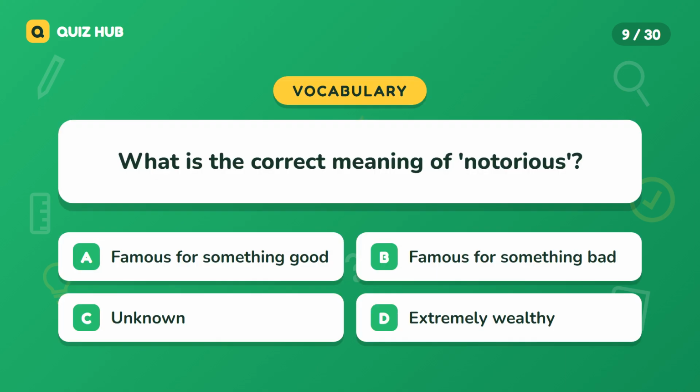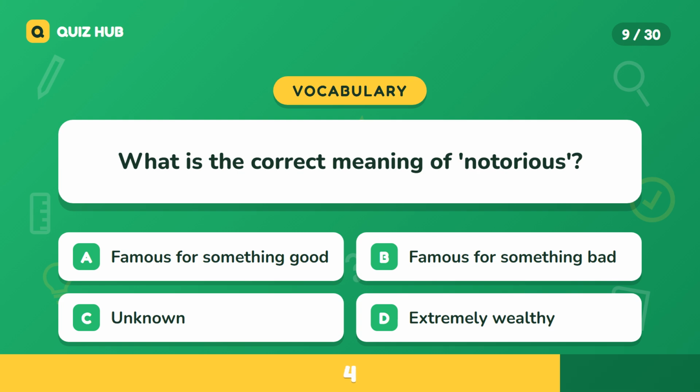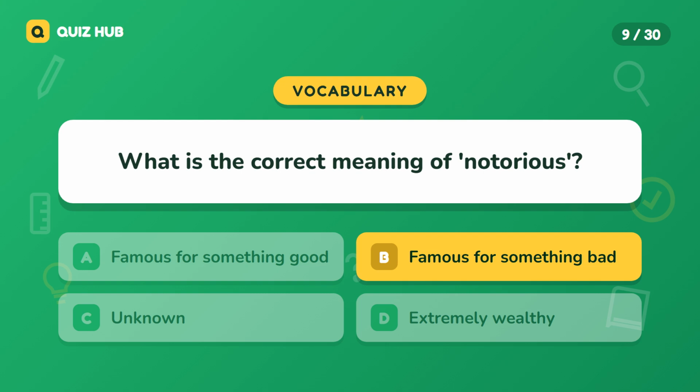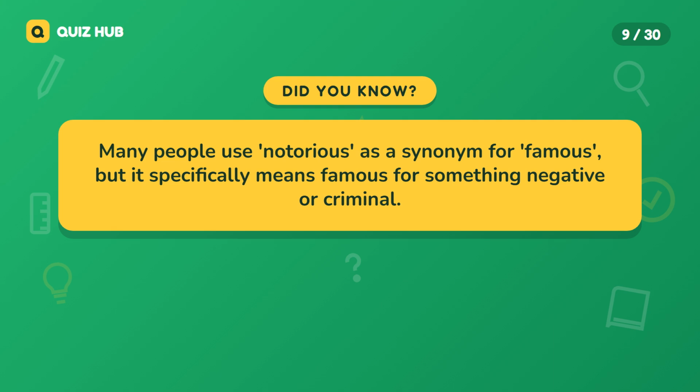Question 9. What is the correct meaning of notorious? A. Famous for something good. B. Famous for something bad. C. Unknown. D. Extremely wealthy. The correct answer is famous for something bad. Many people use notorious as a synonym for famous, but it specifically means famous for something negative or criminal.